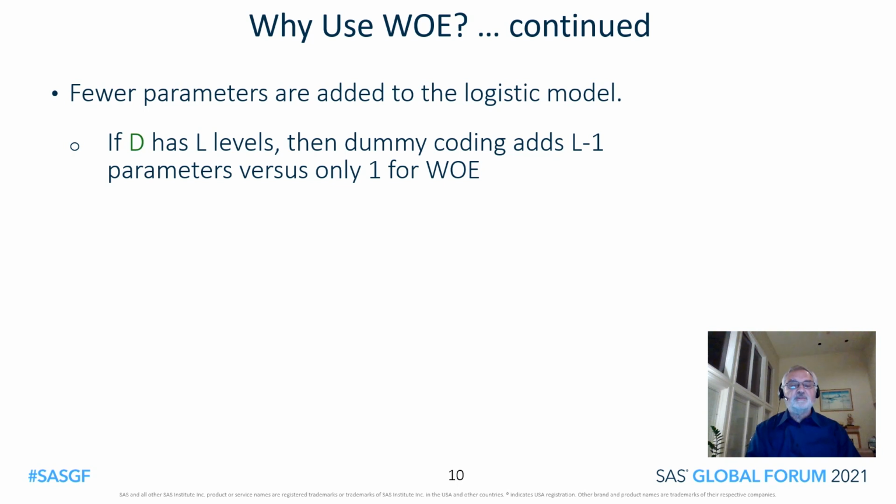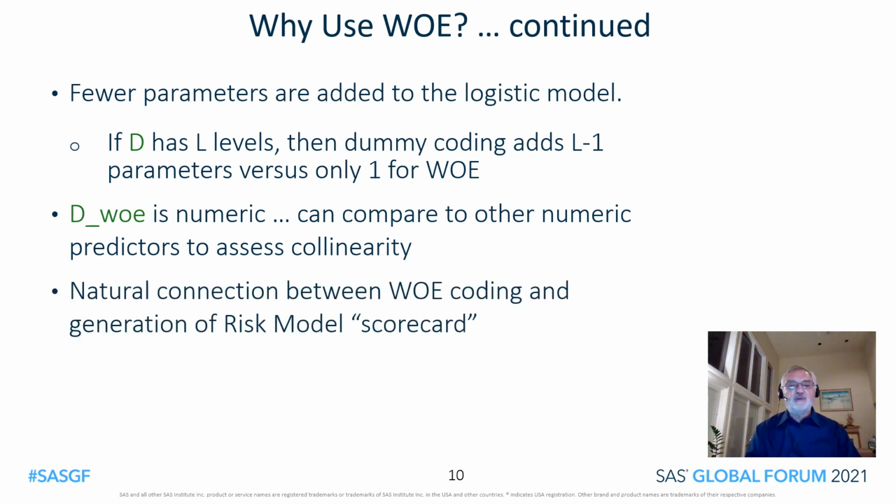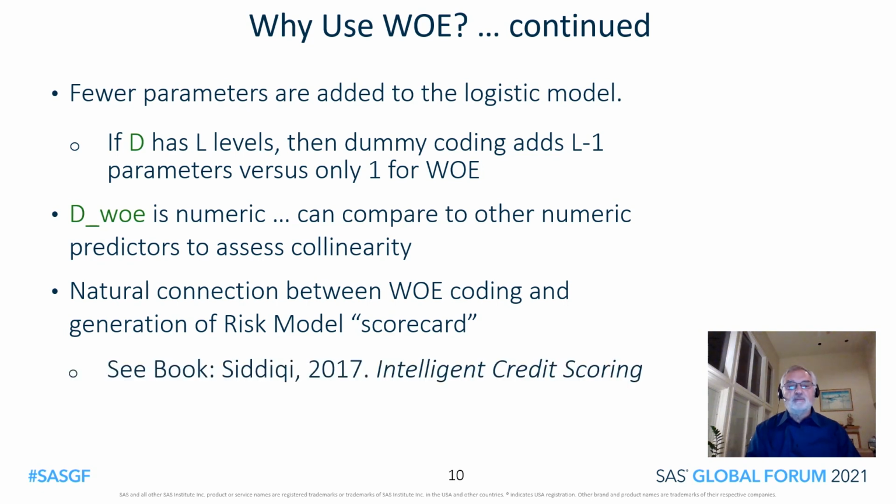Weight of evidence adds fewer parameters to a logistic model versus the use of dummy variable coding. Weight of evidence is numeric, and these variables can be compared to other numeric predictors to assess collinearity. And there is a natural connection between weight of evidence coding and the generation of risk model scorecards. See the book by Siddiqui on that topic.